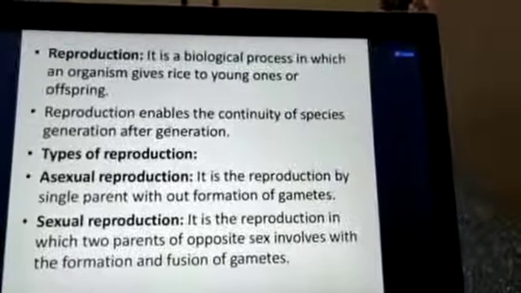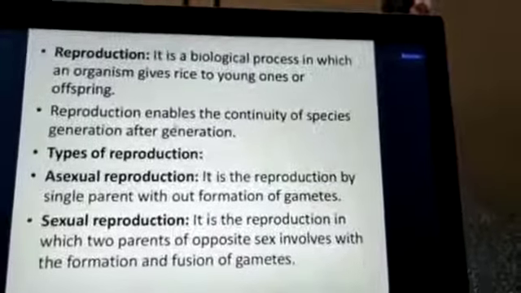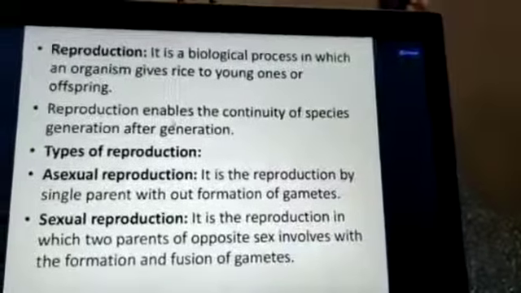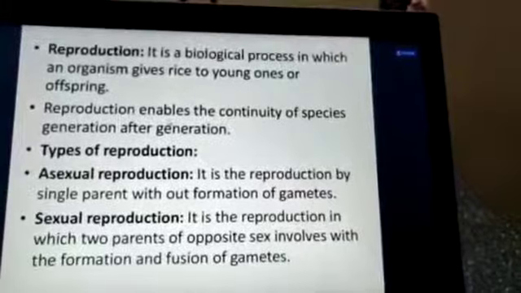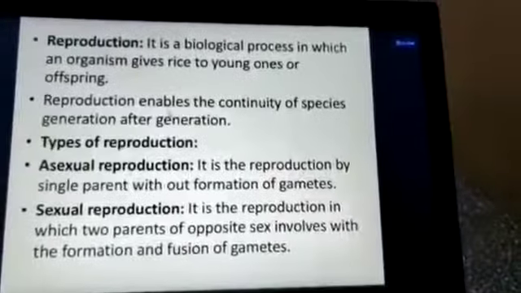But in sexual reproduction, two different parents form their gametes, which are fused to produce the new body. So here two bodies are needed in sexual reproduction. In asexual reproduction, only a single body is able to